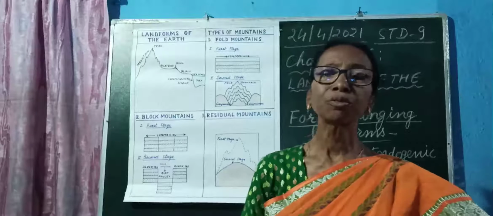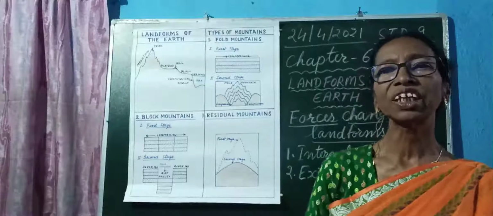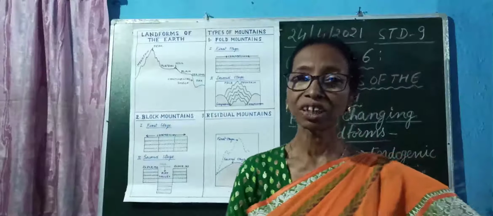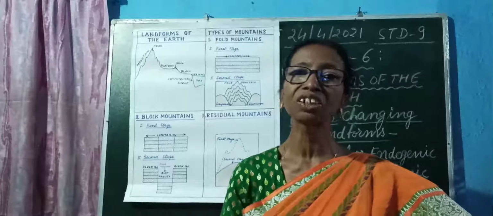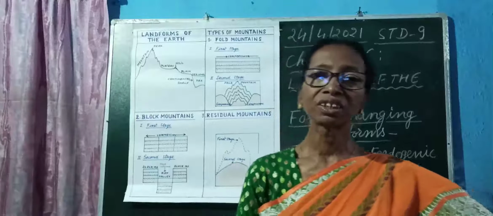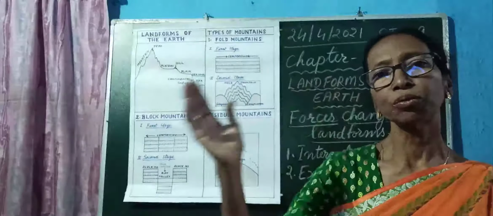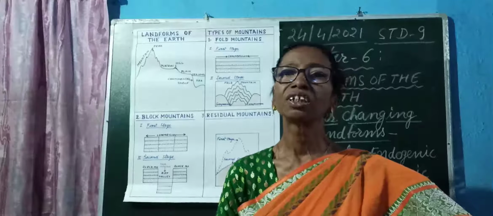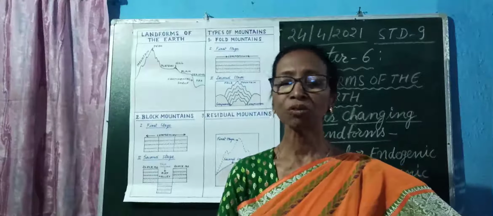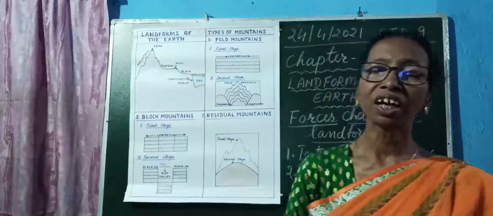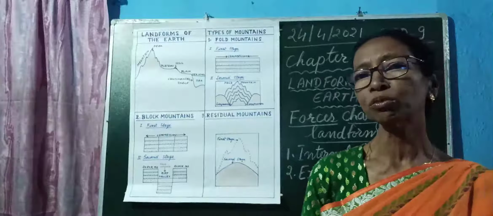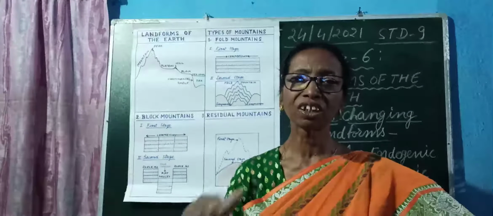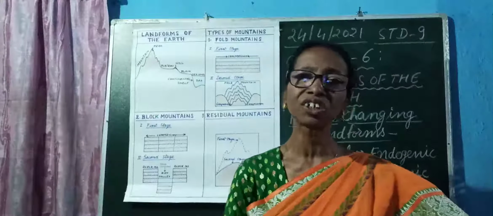Now, how were the Great Himalayas formed? They were also formed due to interior forces. The northern part of Europe and Asia is known as Eurasia, made of the Eurasian plate, and the southern part is made of the Indian plate. Between these two large landmasses there was a large Tethys Sea.